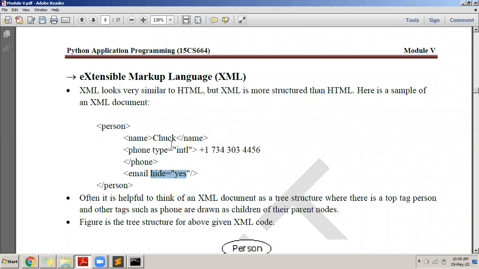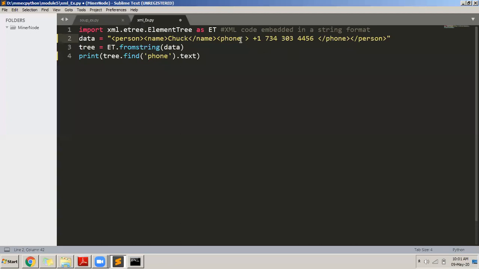If you ask me to construct an XML file, my XML file will be very simple. Person name will be there, phone will be there, all these attributes will not be there. It completely depends upon the application, whoever is constructing this. It is not compulsory that you should have this here because the data here is integer. No, not at all. So that's why I told you I removed this from phone. From phone I removed type equals int, and then I removed email completely.